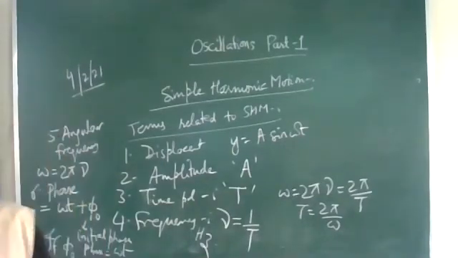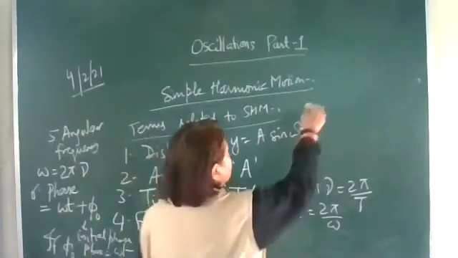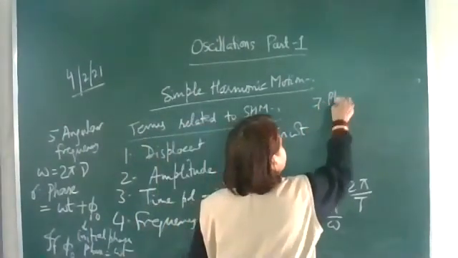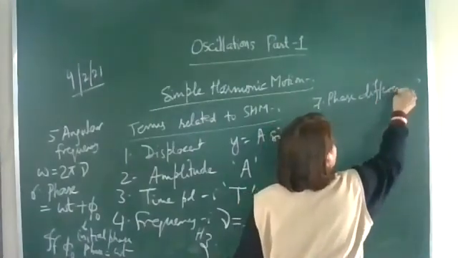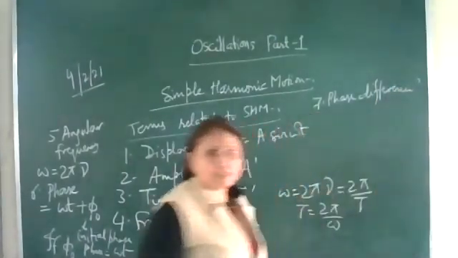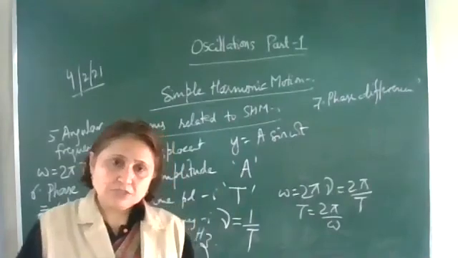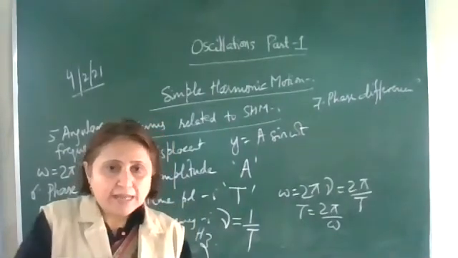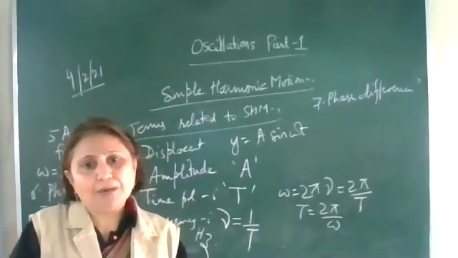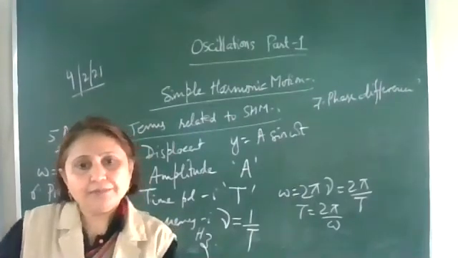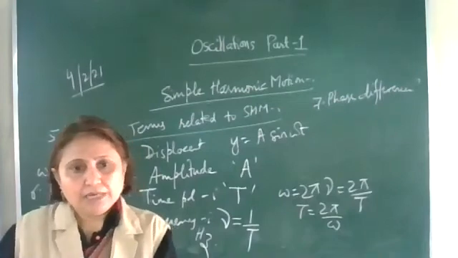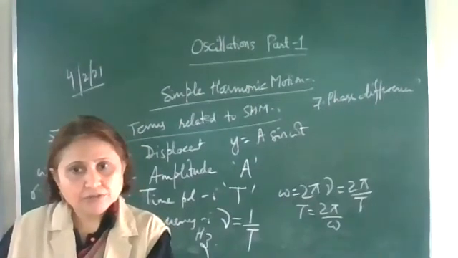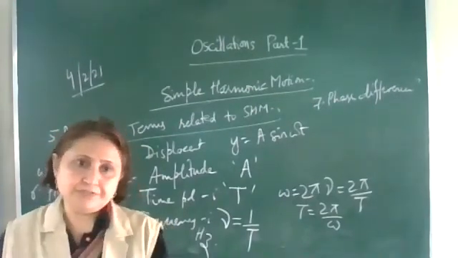Next is phase difference. If two particles are vibrating, phase difference is the lack of harmony between the two particles. One will reach a position earlier at a particular time and the other one reaches it later on, so there is a phase difference between the two particles.